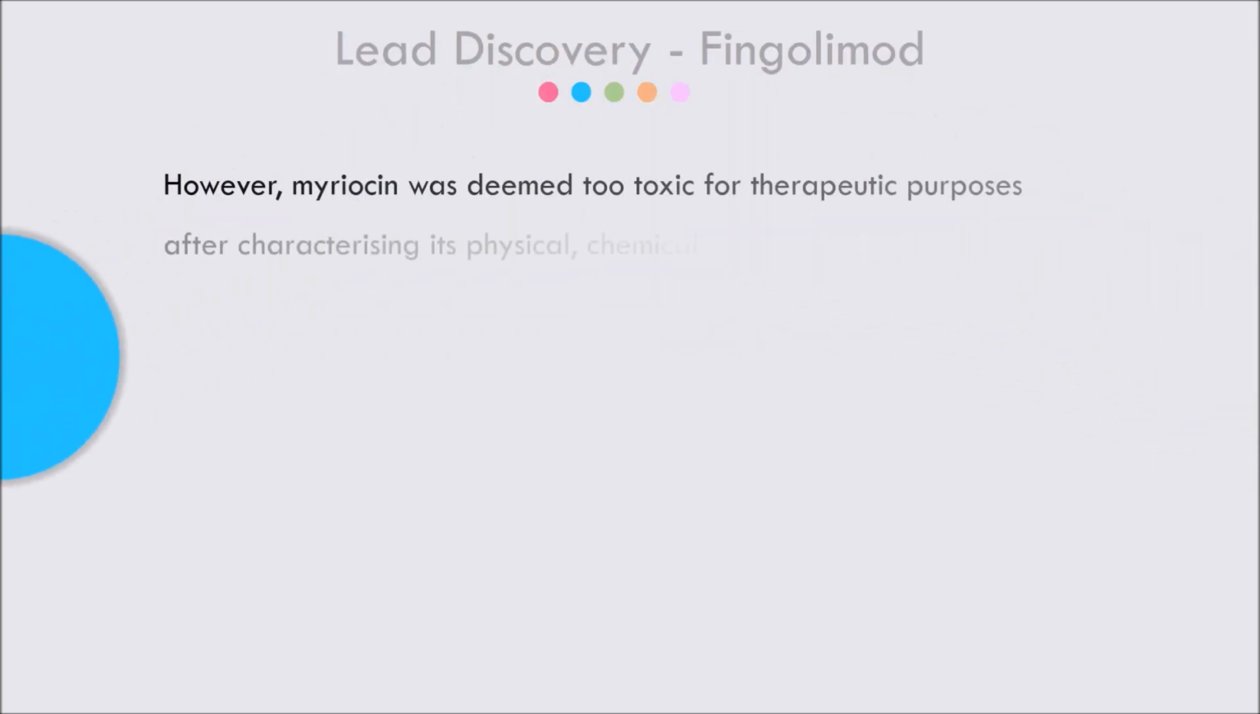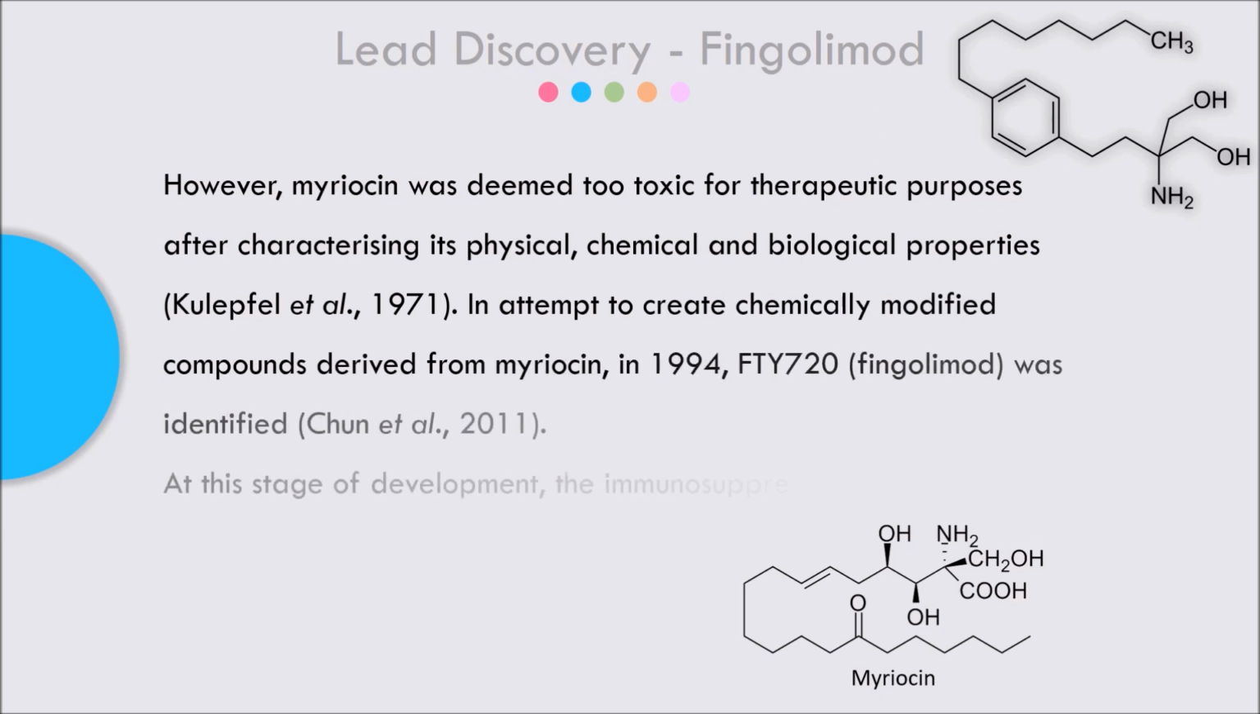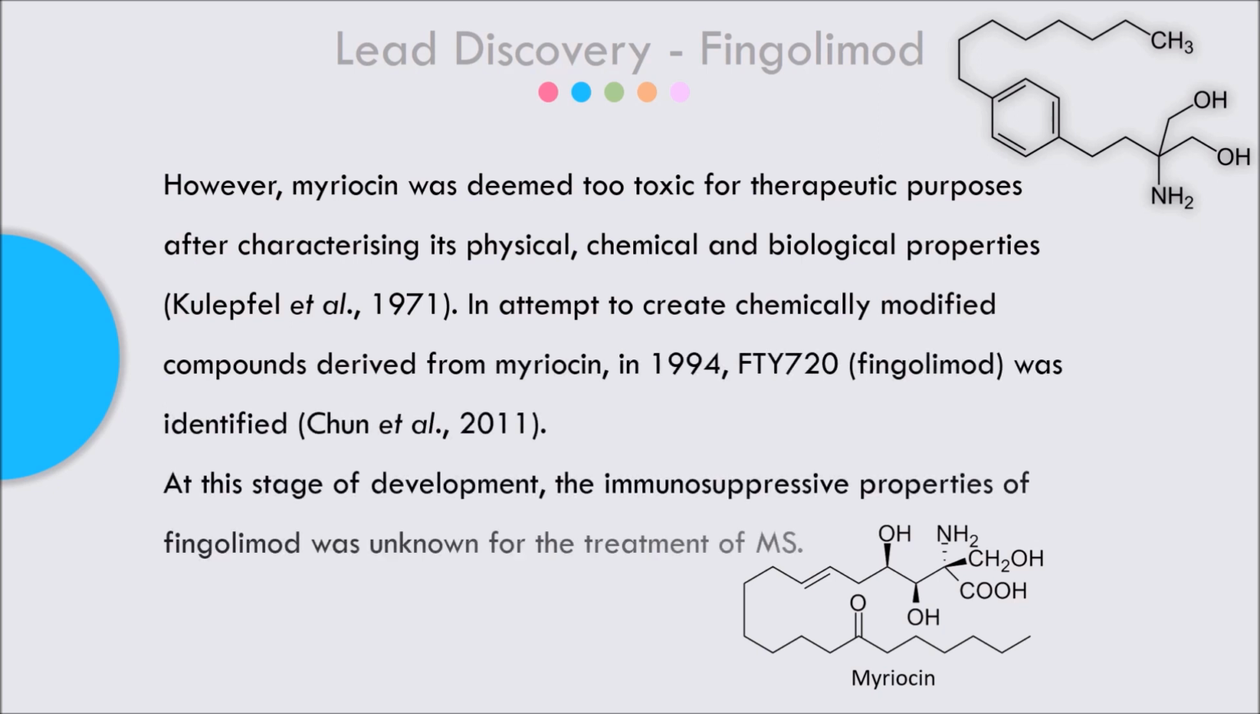However, it was actually too toxic for therapeutic purposes after characterizing its physical, chemical, and biological properties. Then, in an attempt to create chemically modified compounds derived from myriocin in 1994, FTY-720, otherwise known as fingolimod, was identified.